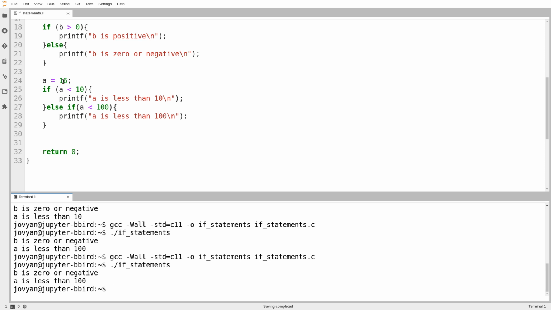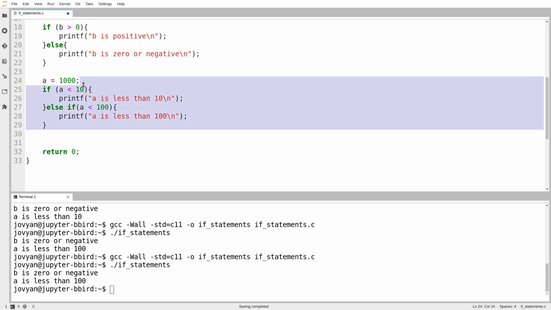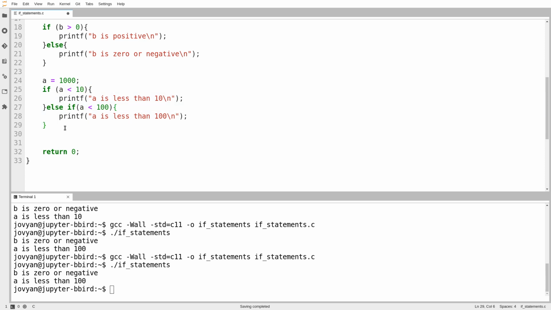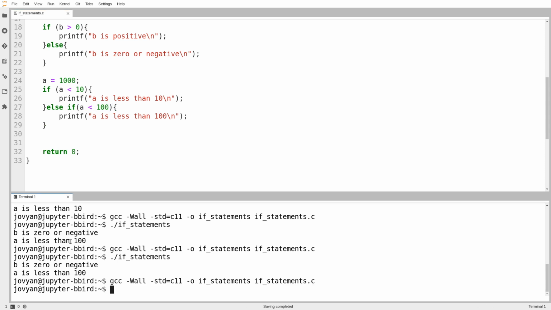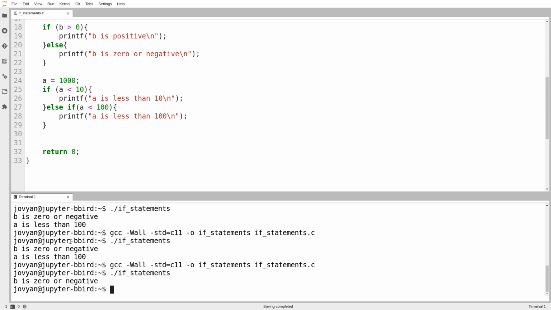But what if the value of a is 1,000? Well, okay, 1,000 is not less than 10. So we go down here and ask this question. Is a less than 100? The answer to that is also no. So we just go down to the bottom. We don't print anything here because there is no else clause without a condition on it. And so if the answer to this question is no, then I guess we're just done. And so I'll illustrate that. And we can see there it is. Because there's no else, there is no case to fall into if the answers to all the other questions come back no.